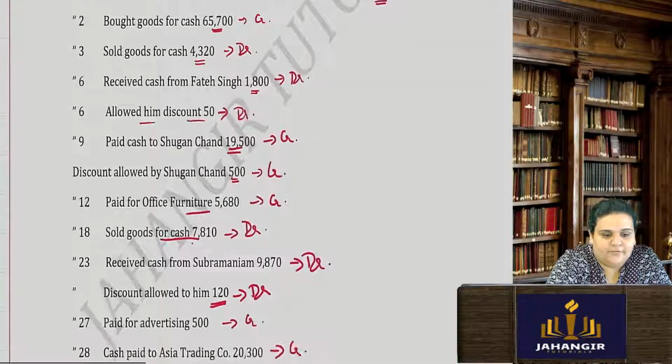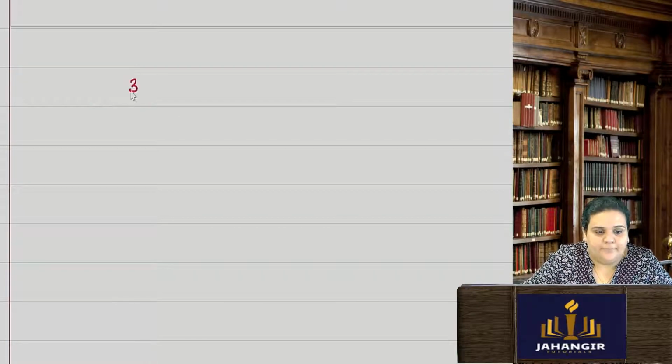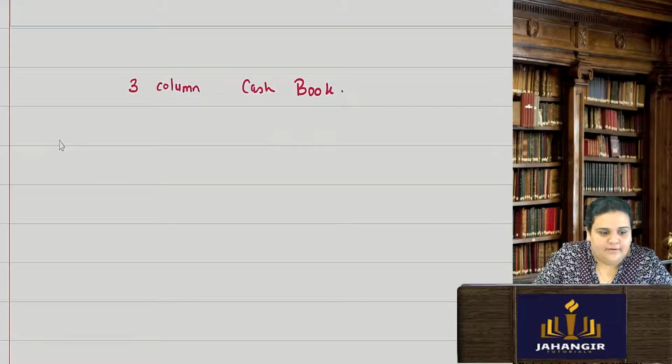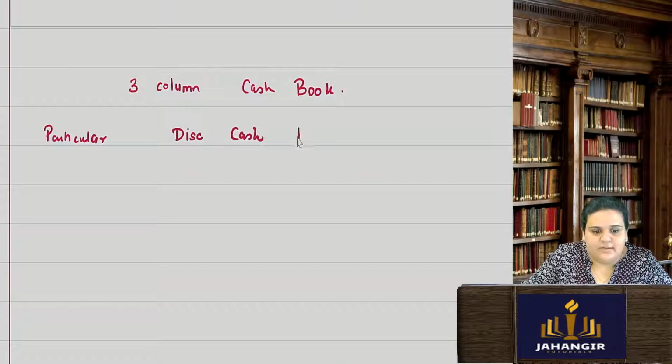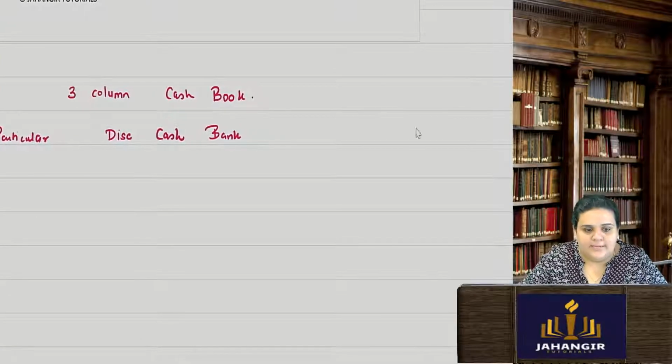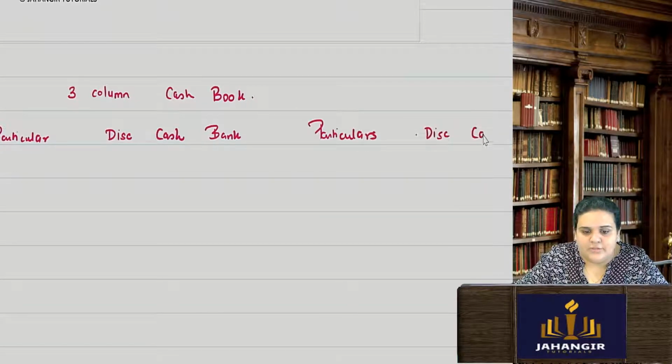Yes. Okay, fine. In case of a 3-column cash book, we have the particulars, same thing as what we did right now. Particulars, we have the discount column, we will also have the cash column and we will have the bank column. And same thing on the credit side, we will have the particulars, discount, cash and bank column.